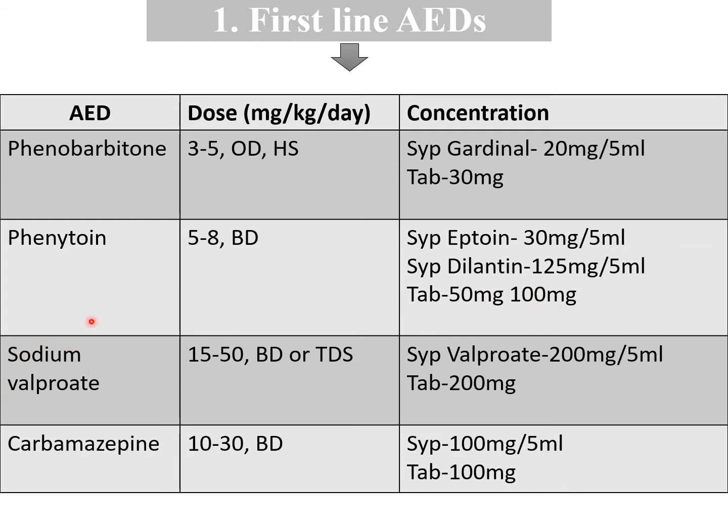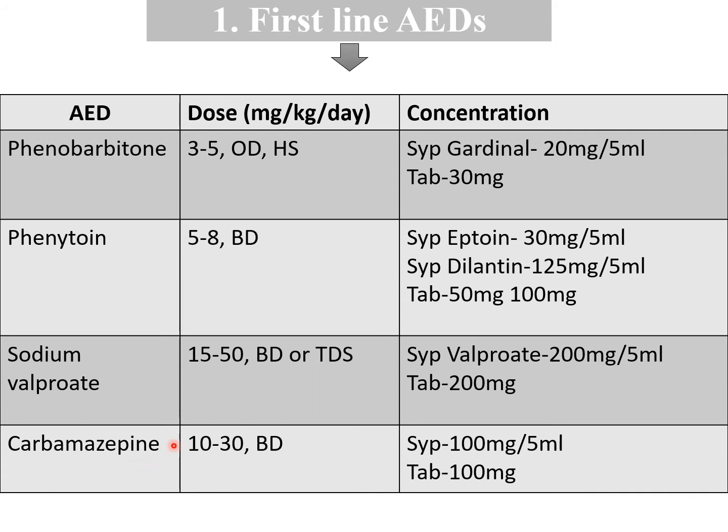Sodium valproate is a broad spectrum first line anti-epileptic drug. It is effective in almost all types of epilepsy. Dose is 15 to 50 mg per kg per day in BD or TDS doses. Preparations are 200 mg per 5 ml syrup and 200 mg tablet.